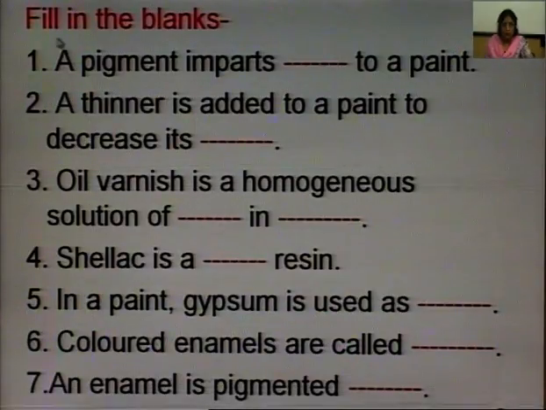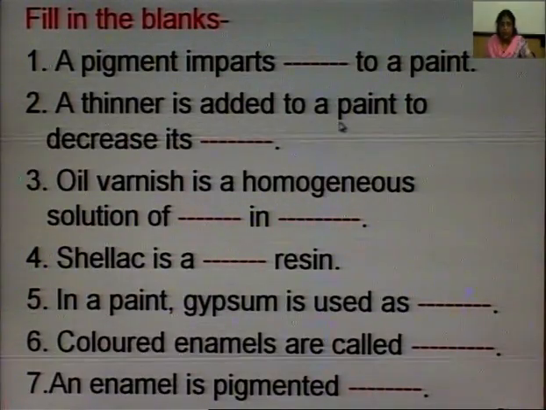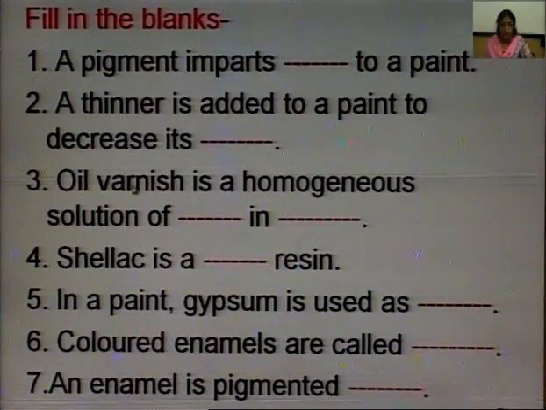Let us have a few exercises. Fill in the blanks. A pigment imparts color to a paint. A thinner is added to a paint to decrease its viscosity. Oil varnish is a homogeneous solution of resin in oil. Shellac is a natural resin in a paint. Gypsum is used as a filler. Colored enamels are called japan, and enamel is a pigmented varnish.